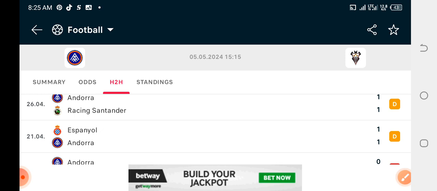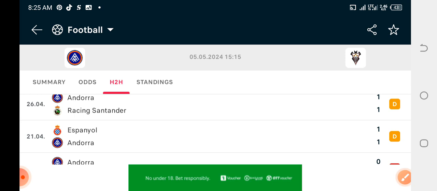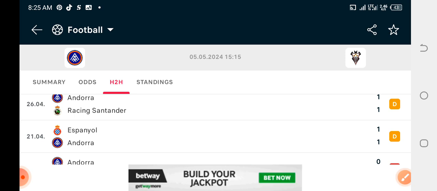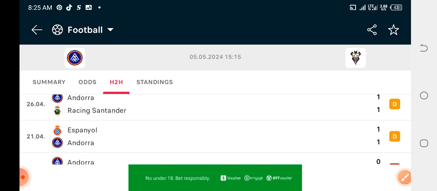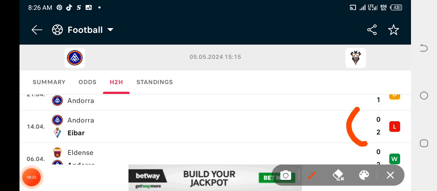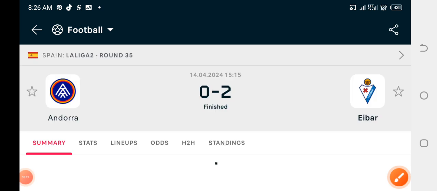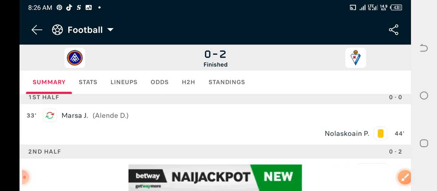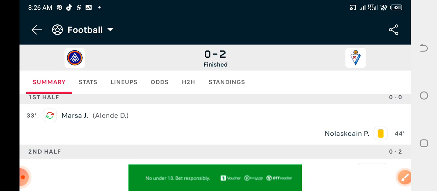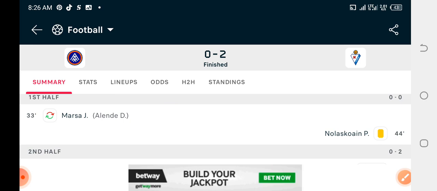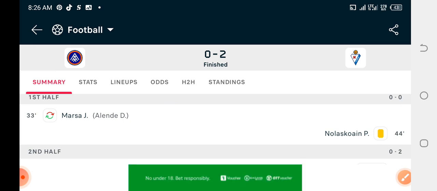Now the only hope that we have left in this particular start is to make sure that the home team ended up at 60% as a second half most scoring half. So in this particular game that ended up as 0-2, let's see if we are able to get second half most scoring half there. Okay, fortunately this particular match ended up as a second half most scoring half, because in their first half the game ended up as 0-0. Now we have one. Let's check the next.